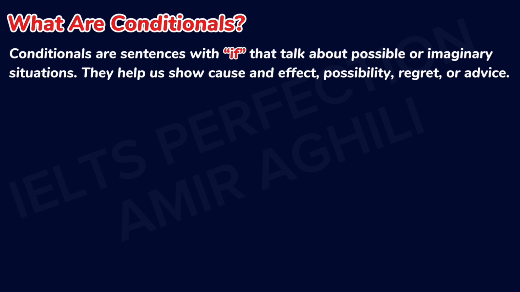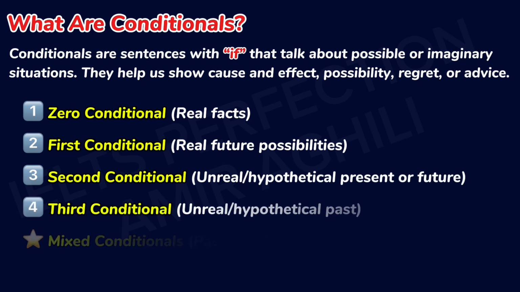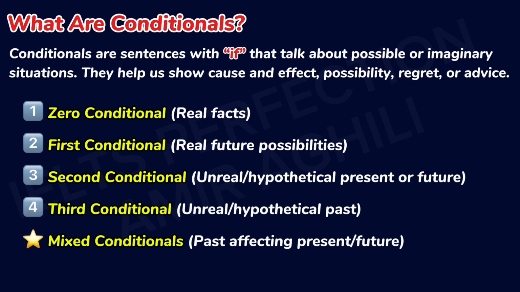Conditionals are sentences with if that talk about possible or imaginary situations. They help us show cause and effect, possibility, regret, or advice. There are four main types of conditionals: zero conditional, first conditional, second conditional, and third conditional. The mixed conditional is a combination of third conditional and a second conditional.